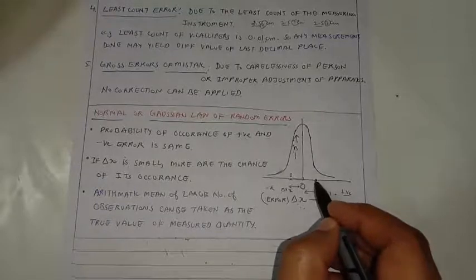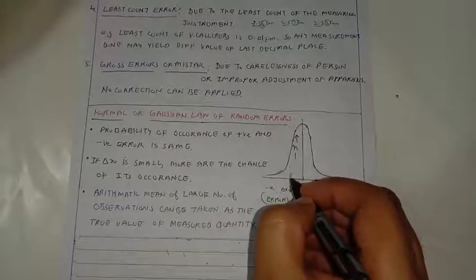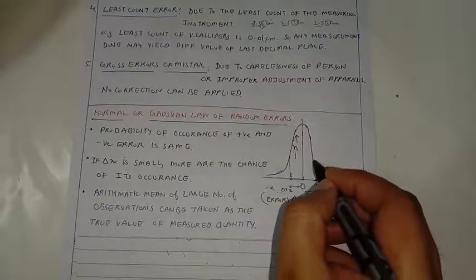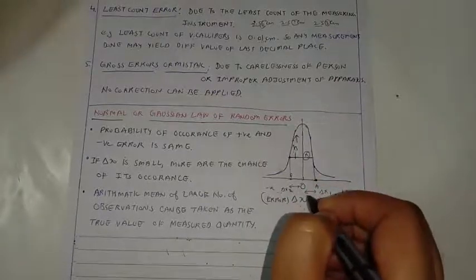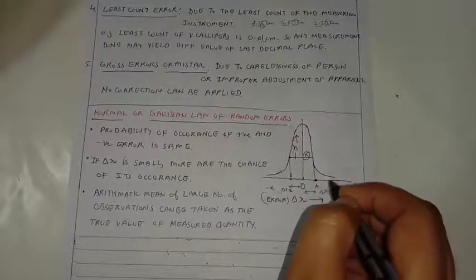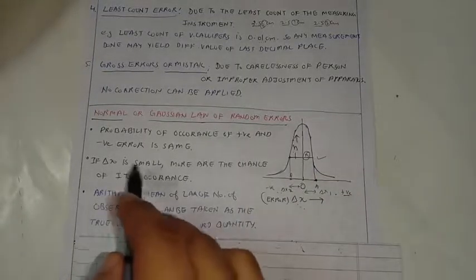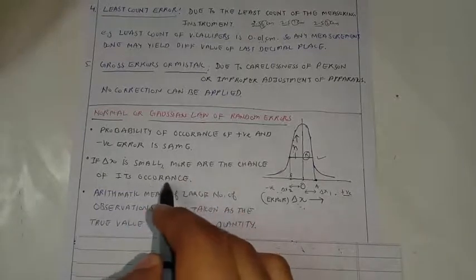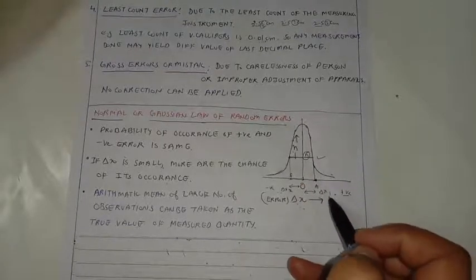Both magnitudes are the same. But if we look at their chances of occurrence, the value of n, which is the chance of occurrence of a particular value delta x present either on the right side or to the left side of the zero, it is the same. If delta x is small, more are the chances of its occurrence. You can see the variation of the chance of occurrence of an error with its magnitude.